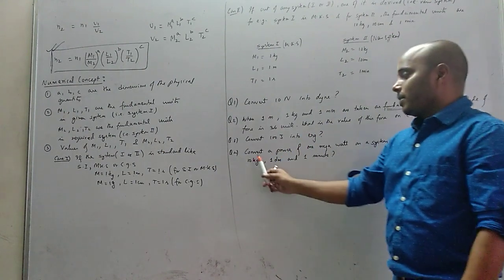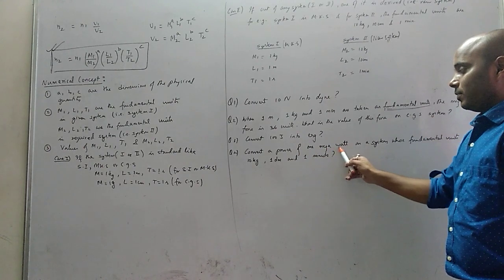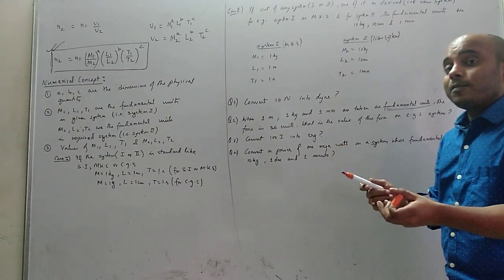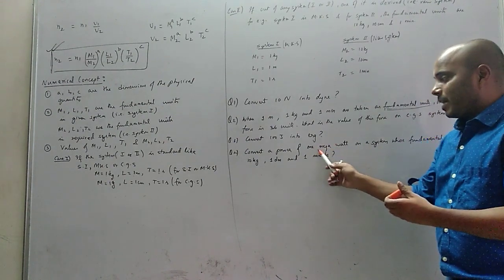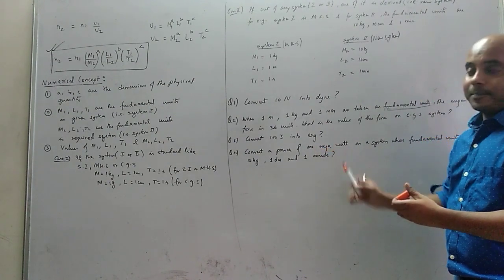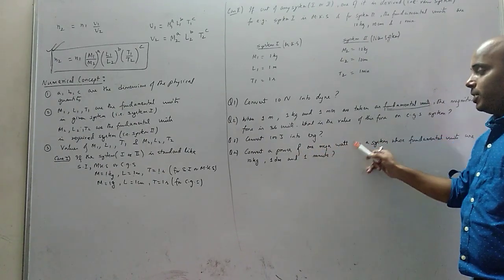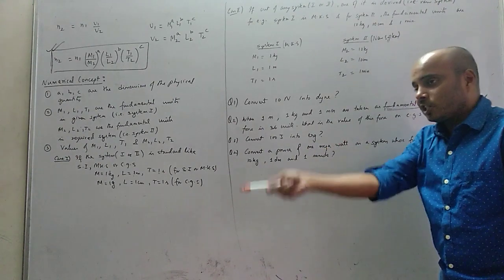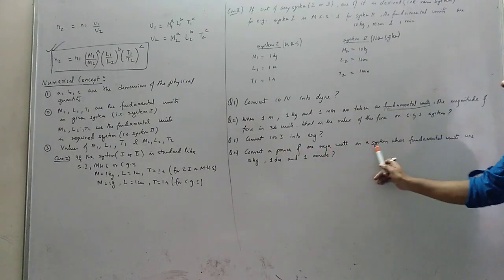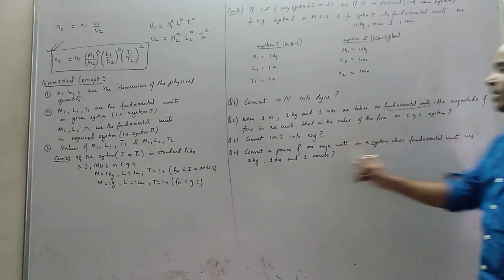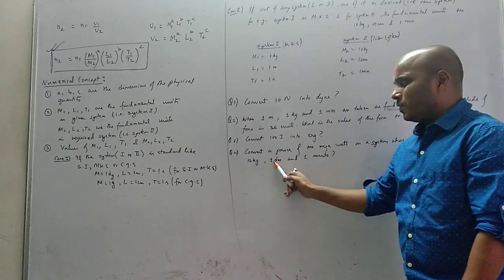Question number 4: Convert a power of 1 megawatt. What is watt? Unit of power. In which system? In the SI system. Okay, about this mega we will talk later, when we do this sum. So here the value given to you is in the SI system. That means system 1 is SI. Okay, convert to a system whose fundamental units are 10 kg, 1 small dm and 1 minute. These things we will talk about later on.